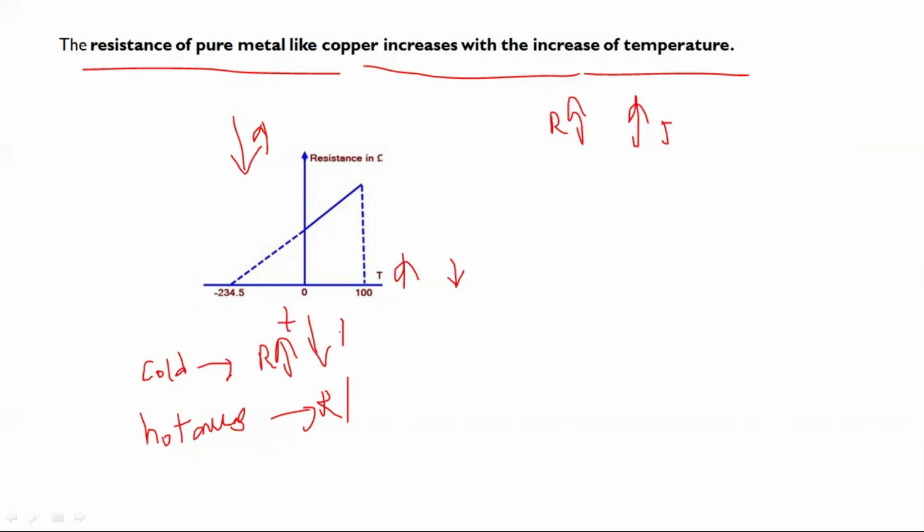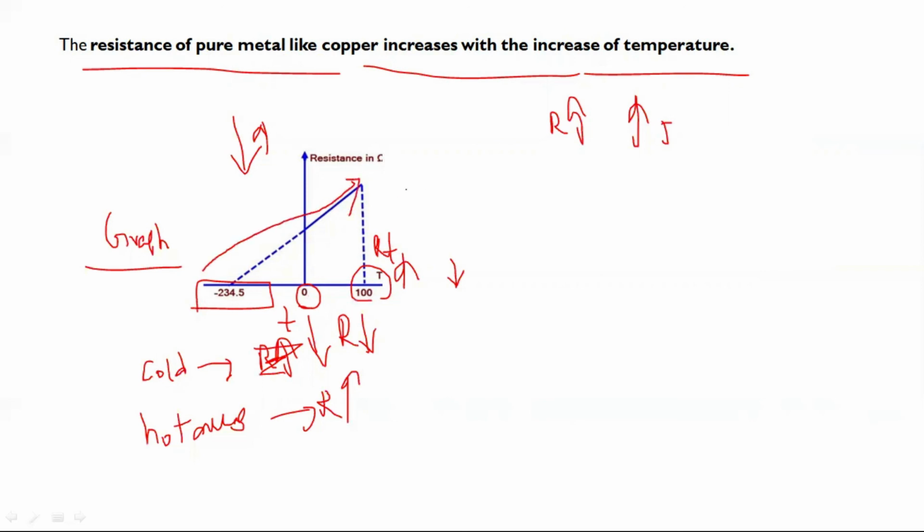So the graph is temperature versus resistance. At zero temperature a line is drawn, and at the required temperature, R_T degrees centigrade, another line is there. The resistance curve starts from negative 234.45 kelvins and slowly increases, reaching the required temperature, which gives the positive temperature coefficient of the resistor.